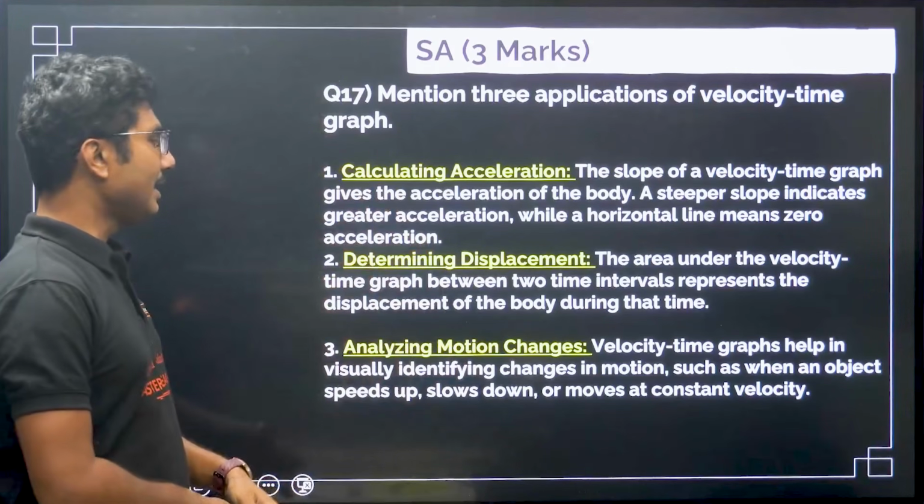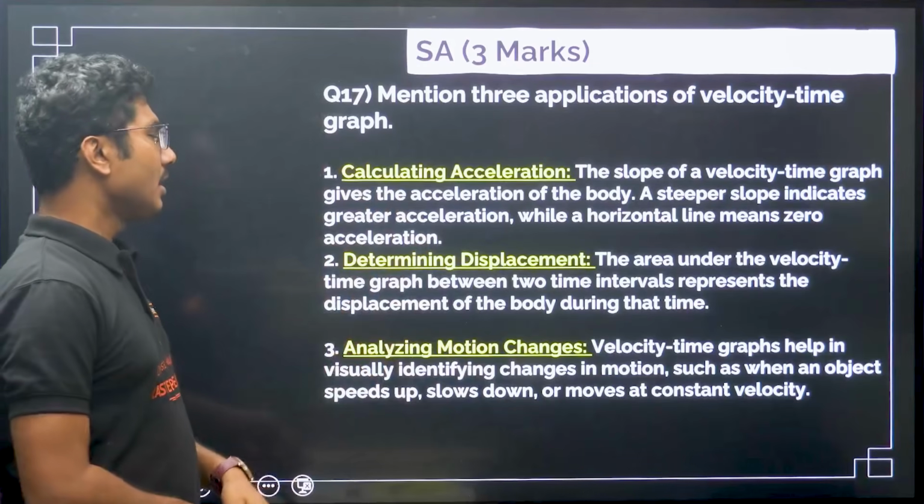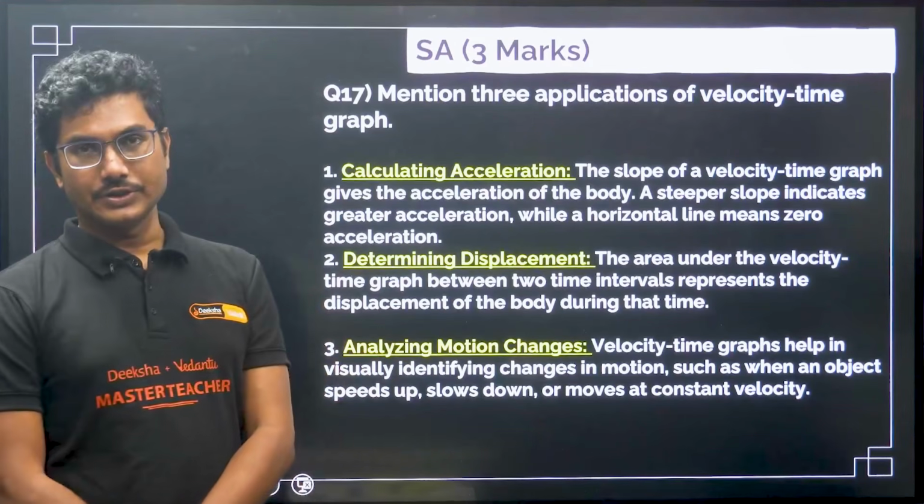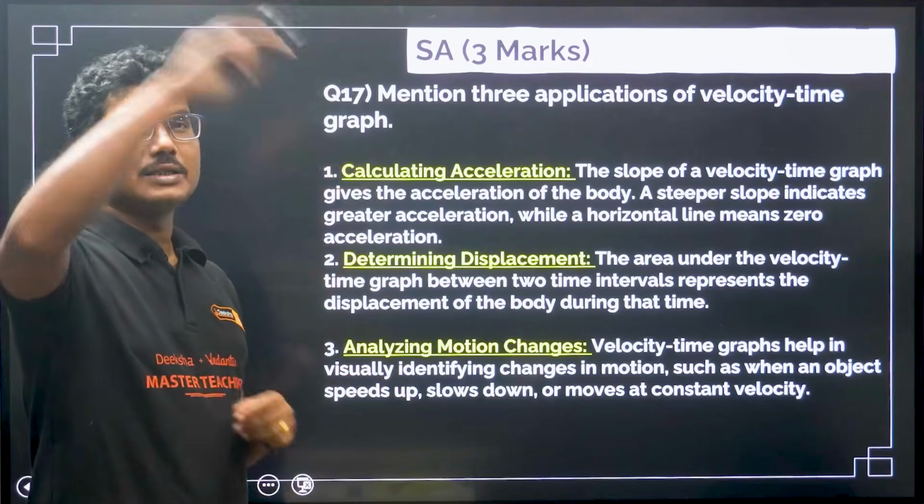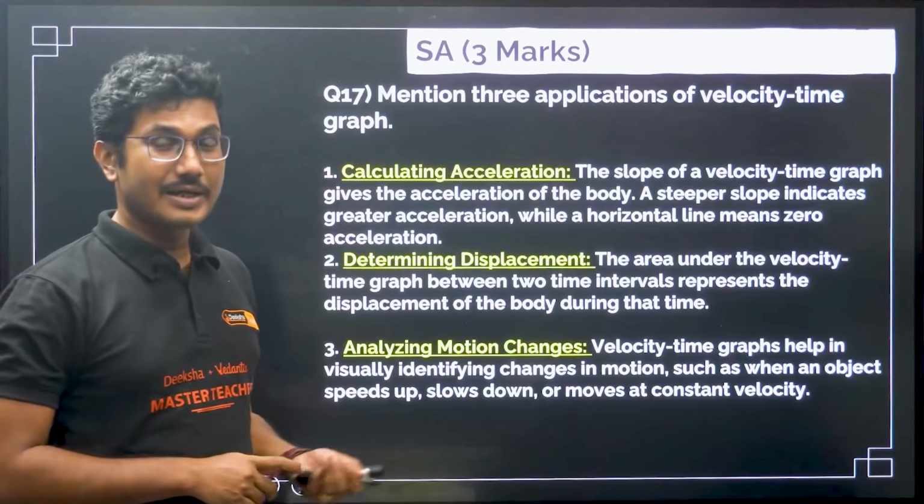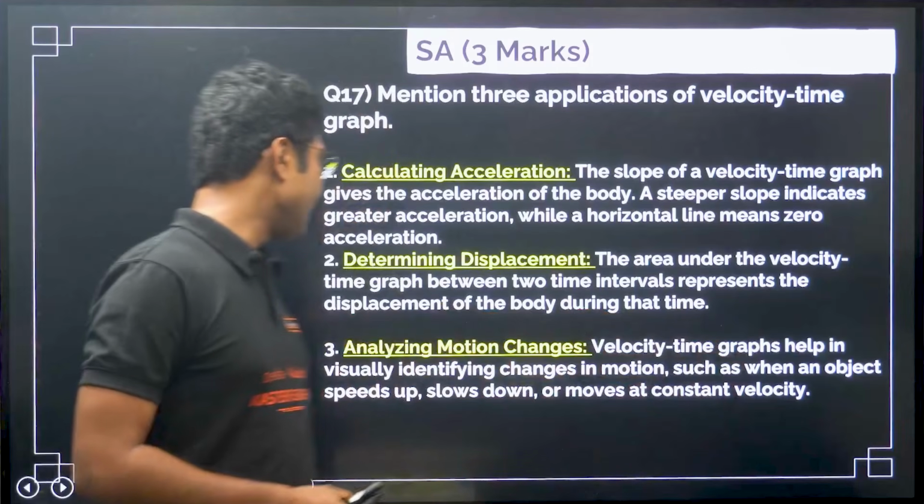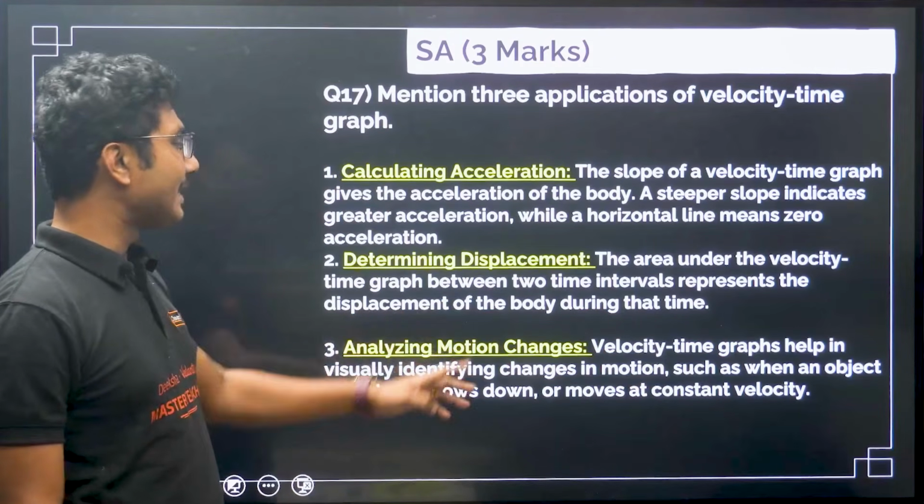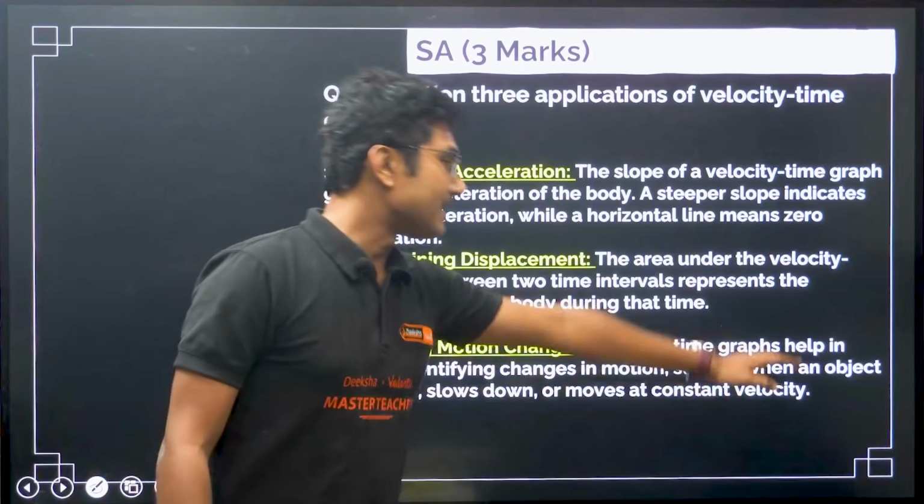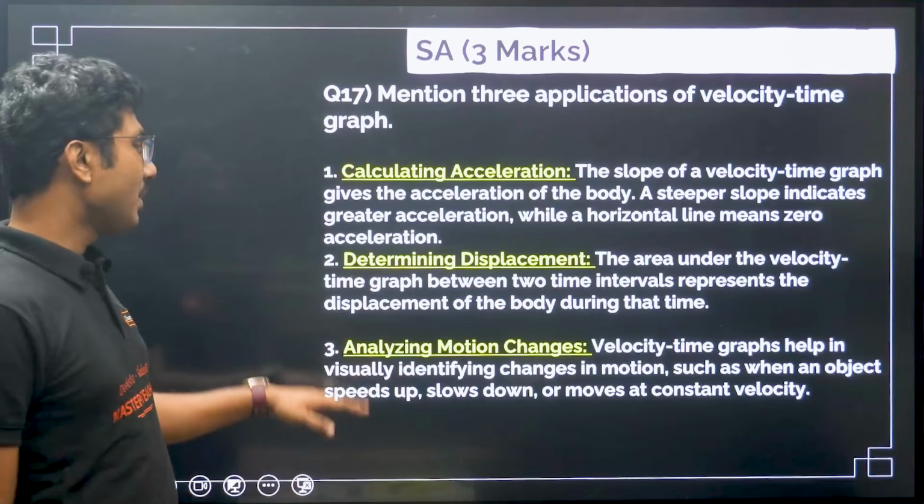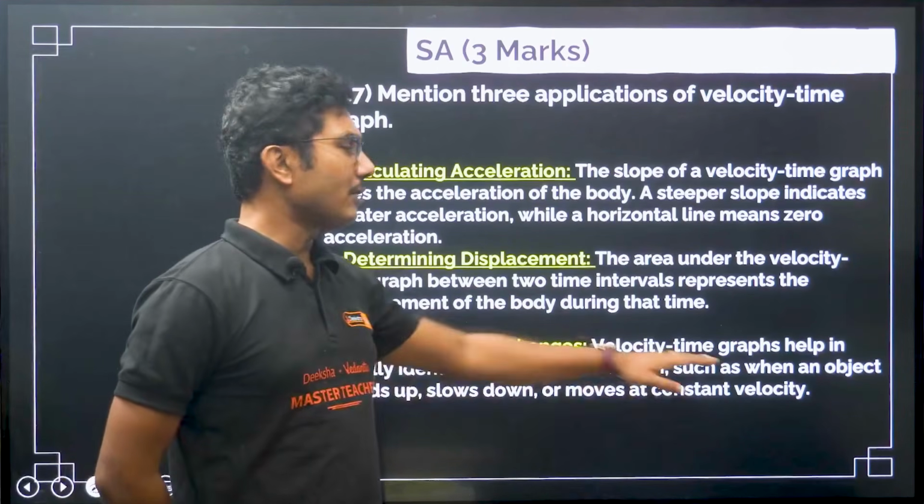Okay, secondly, the third point is a little difficult, which is analyzing the motion changes. That means whether the object is accelerating or decelerating, its speed increasing or decreasing. Velocity-time graphs help in visually identifying the changes in motion, such as when an object speeds up, slows down, or moves at constant velocity.